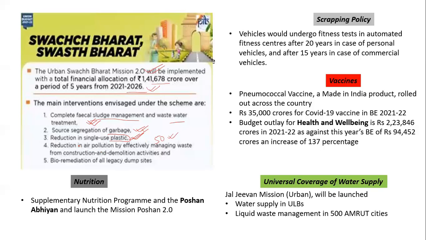And next is reduction in air pollution by effectively managing waste from construction and demolition activities. Whenever you study the sources of pollution in a city, construction and demolition produces a lot of dust. In case of Delhi, you see that from time to time when the pollution levels are very high, the government stops the major construction and demolition activities for a certain period of time, so that the air quality could be improved.